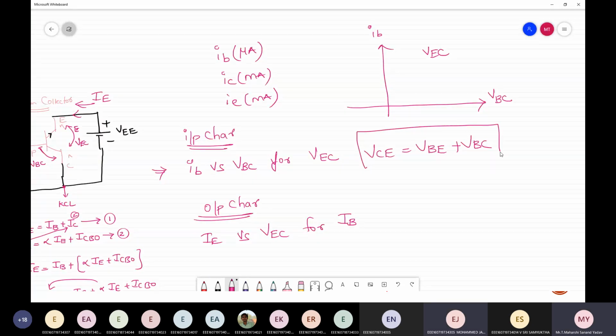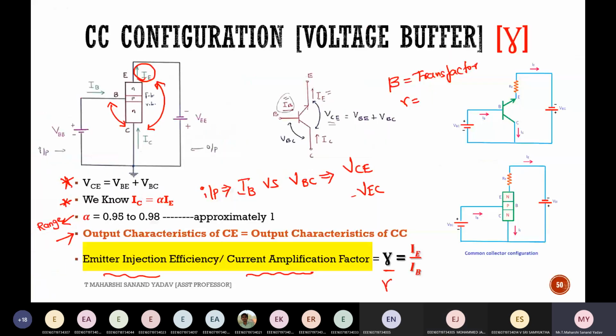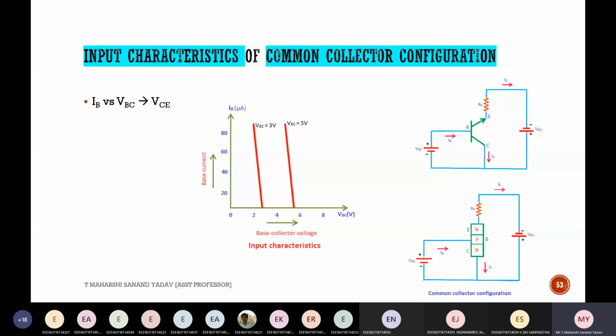Now I need to plot the characteristics for different values of VEB and VBC and check how the graph varies. If I take VEC as 3 volt, I get a graph like this. If I increase the VEC value to 5 volt, and further increase it, it will look something like this.